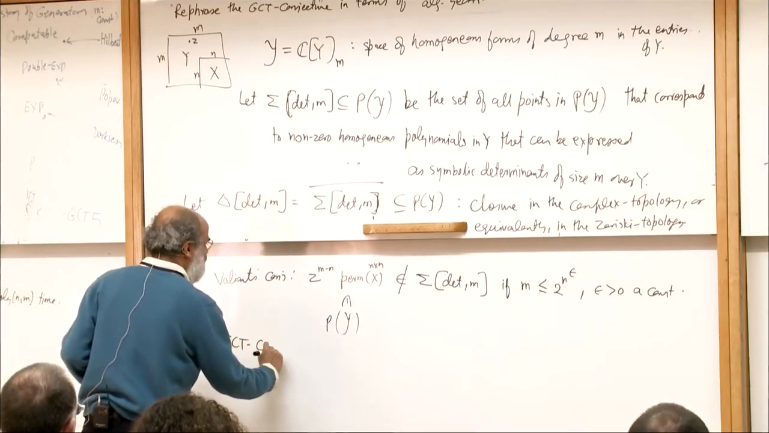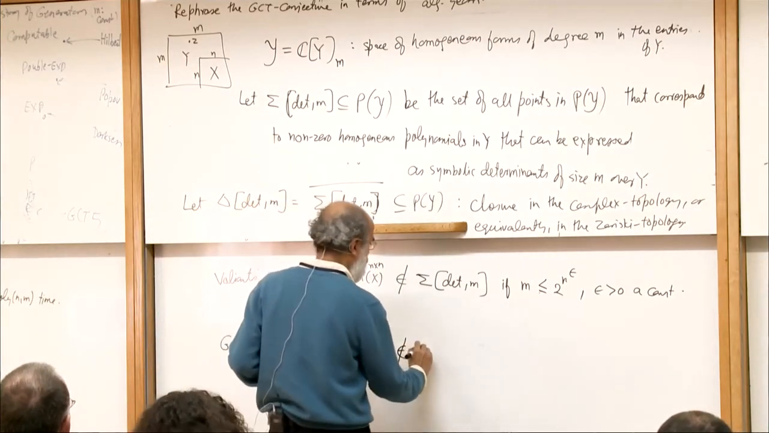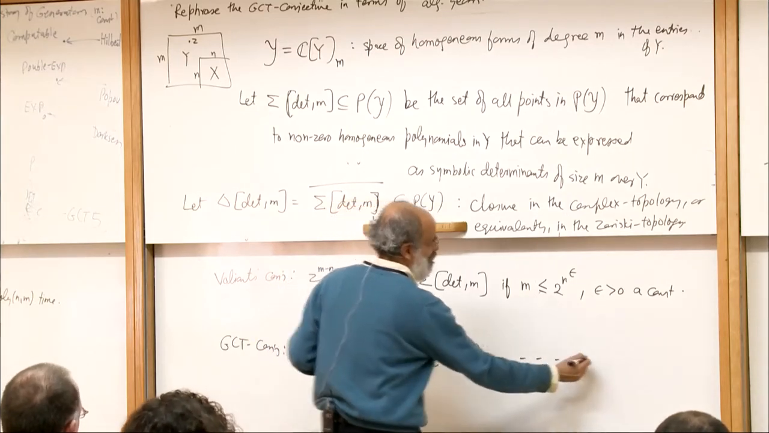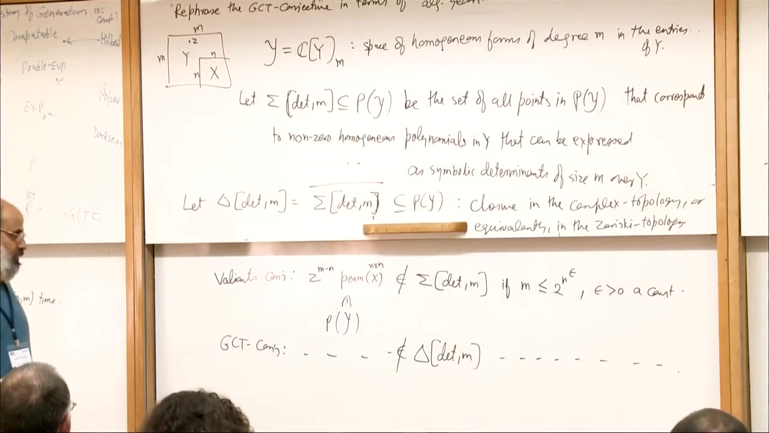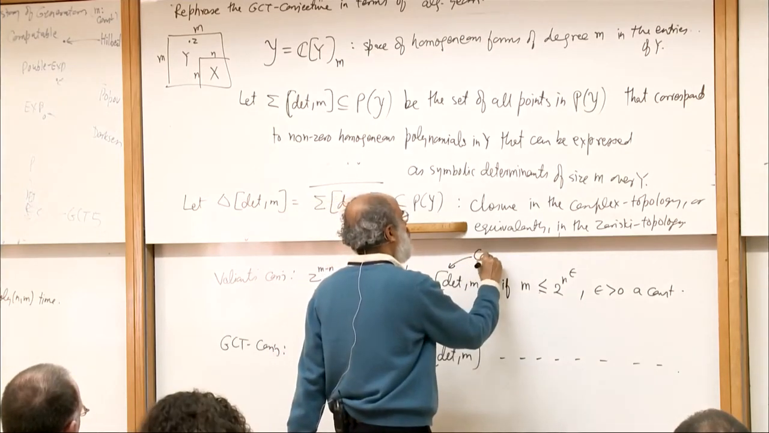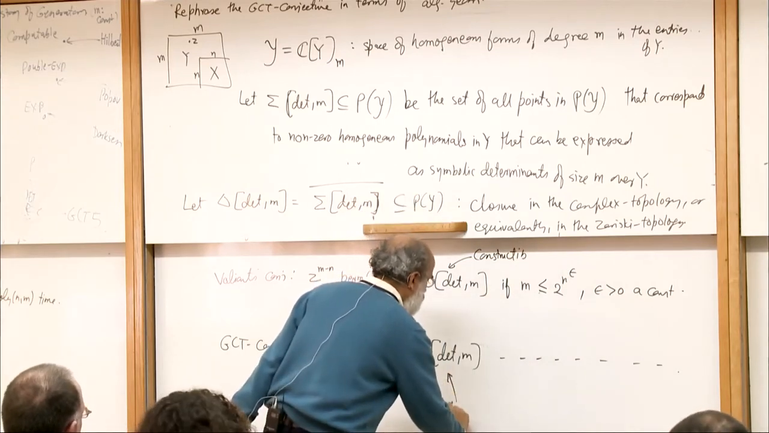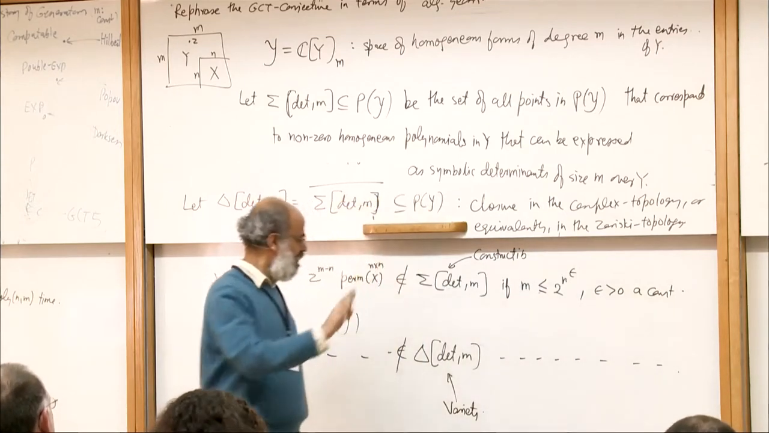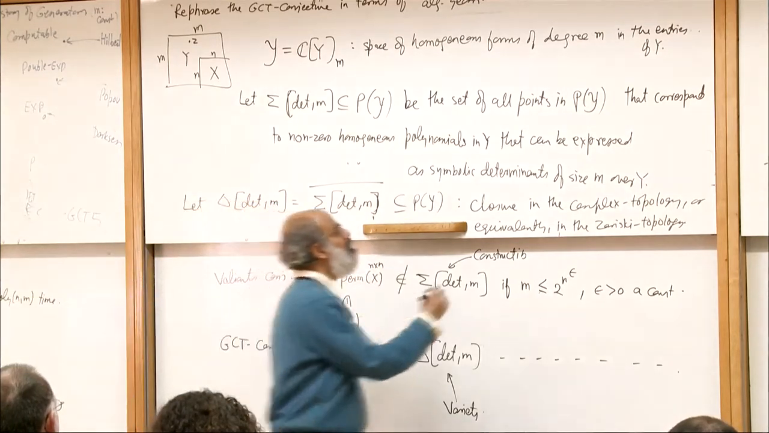And the GCT conjecture would say that this does not belong to delta determinant m. So what is gained? You see that this is in algebraic geometry what is called a constructible set. This is a variety, because the closure in the complex topology, that is the basic standard result of algebraic geometry, is actually a variety, whereas this is not a variety.